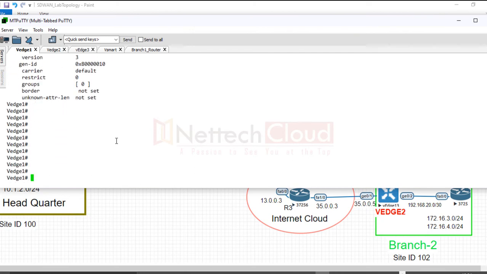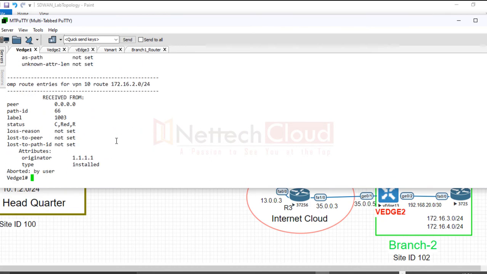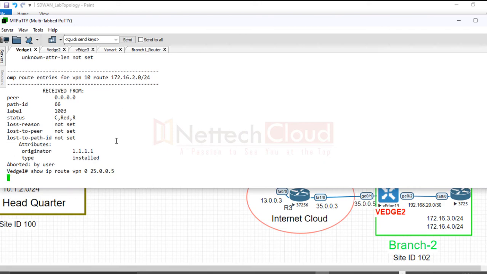Now this vEdge 1 router has received OMP routes, right, and TLOC routes. So the next step is what? It will check the routing table in VPN 0, that is the transport VPN. Do I have any route to reach 25005 first, like the transport MPLS?